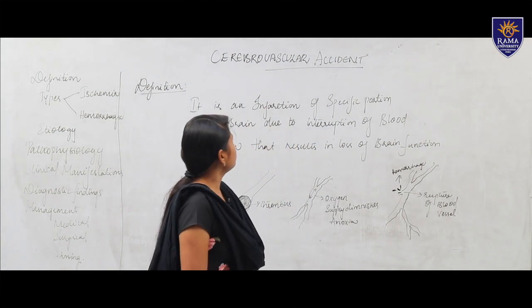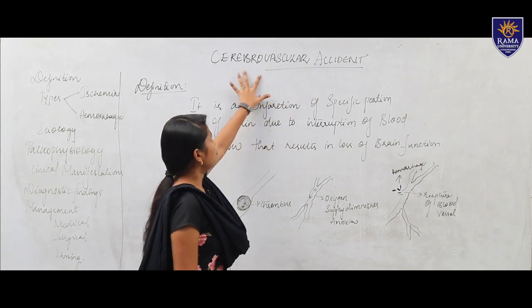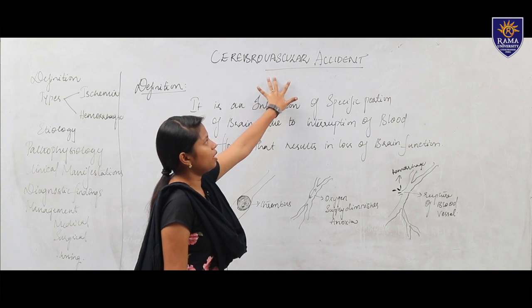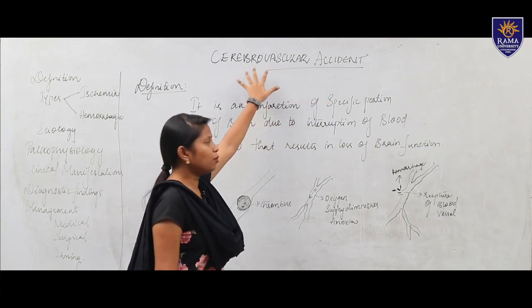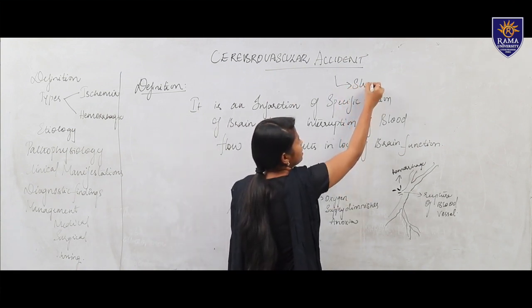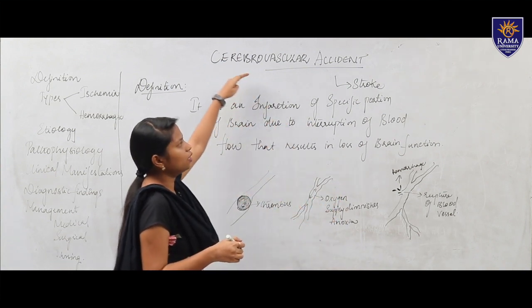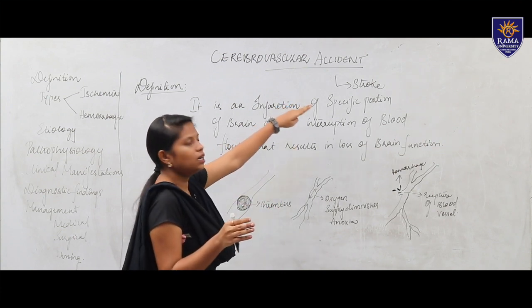Today we are going to discuss cerebrovascular accident. Cerebro is the brain, the cerebral part, vascular means the blood vessels, and the accident which occurs to the brain we call cerebrovascular accident, and it is also called stroke. When the blood supply is interrupted or disrupted to the brain, due to a clot or a hemorrhage, we call it a stroke.